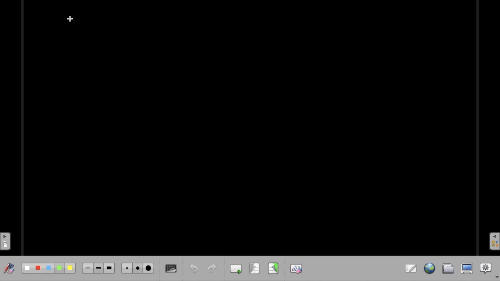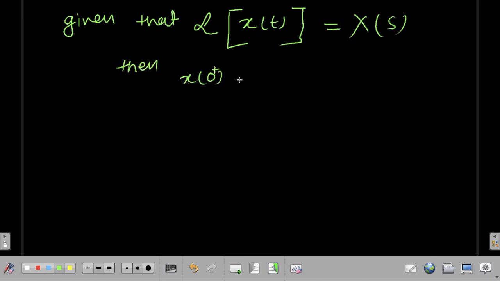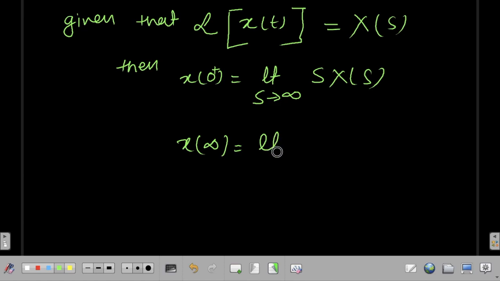It says that given that Laplace transform of a signal x of t is capital X of s, then x of 0 plus will be equal to limit s tends to infinity s capital X of s, and x of infinity will be equal to limit s tends to 0 s capital X of s, provided